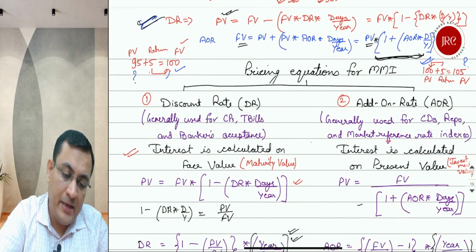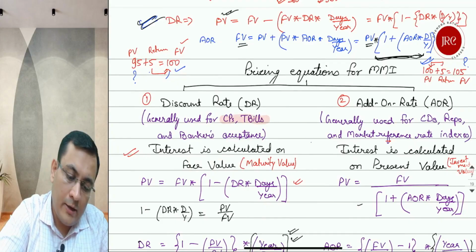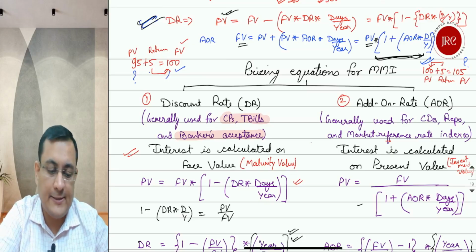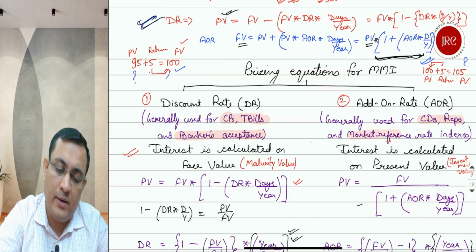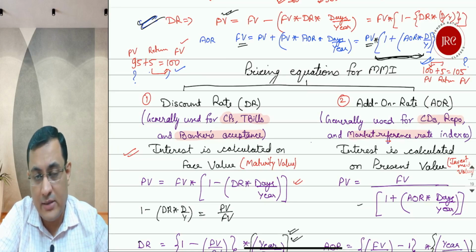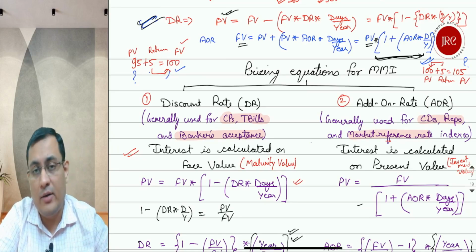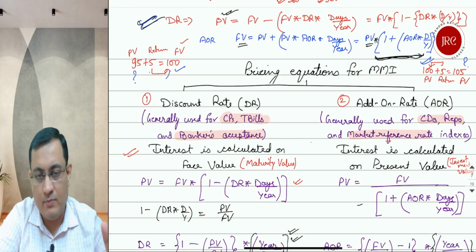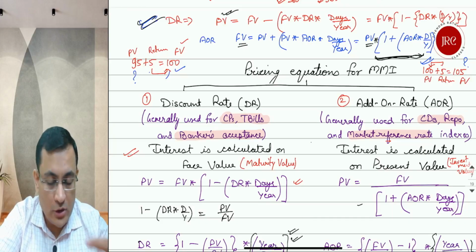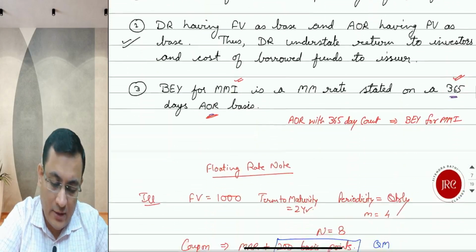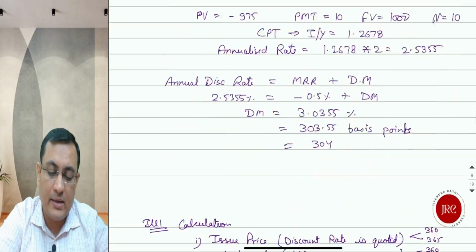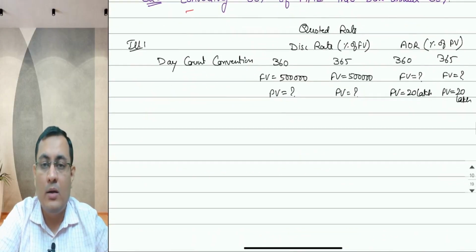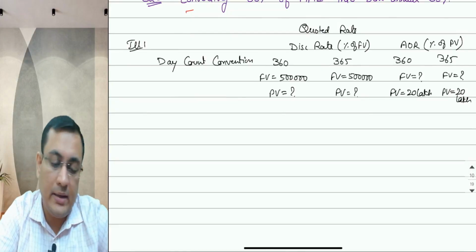CPs, T-bills and bankers acceptances are generally quoted on a discount rate basis, whereas CDs, repos and market reference rate indexes are quoted on an add-on rate basis. It may change, and different places have different ways of quotation, but generally this is followed. So for discount rate, we assume it is a CP of 5 lakh, and in case of add-on rate, we assume it is a CD of 20 lakhs or a repo of 20 lakhs.